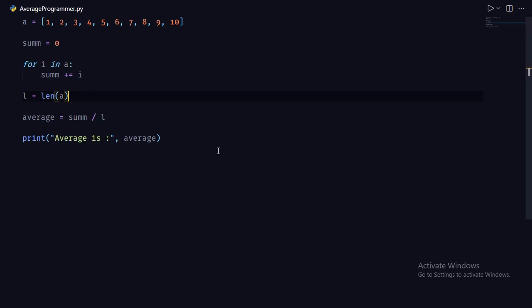So here is a simple Python program to calculate the average of elements. We declare an array from 1 to 10. Then we initialize a variable named sum to 0. Then we iterate through the array and add elements to the sum. Then we calculate the length of the array and store it in the variable L. Then we calculate the average by dividing the sum by the total number of elements present in the array, and then we print it. So let's go ahead and run this program.